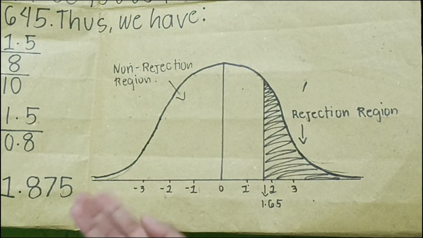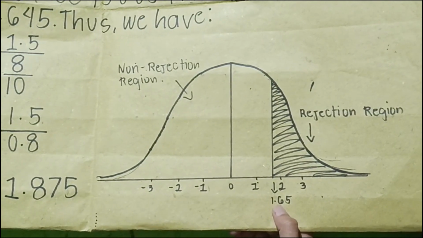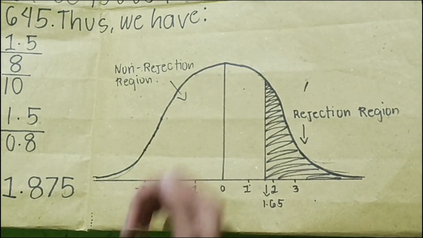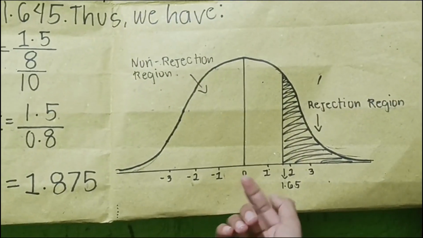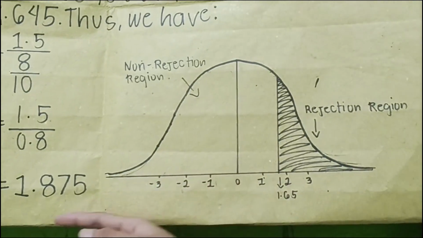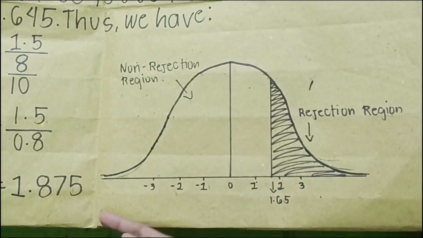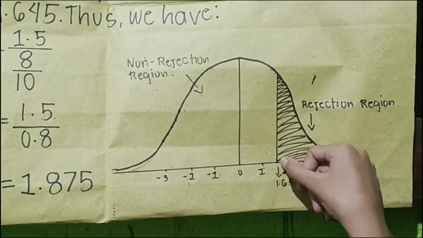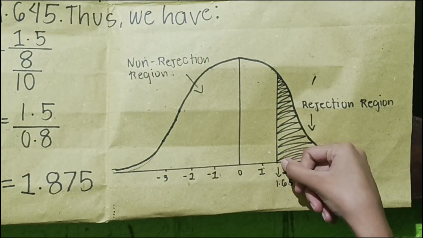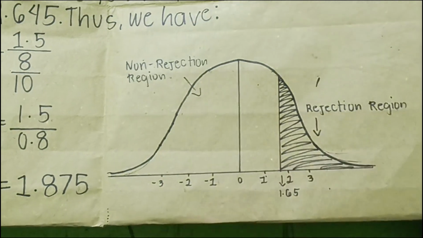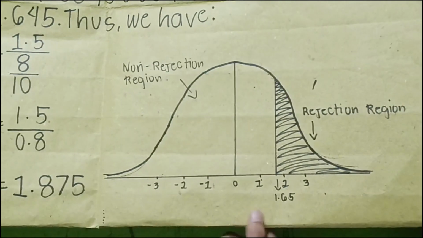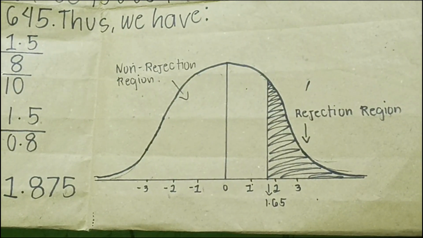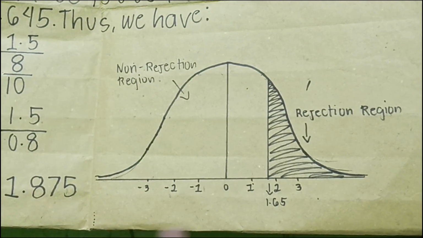Pagdating naman sa ating graph, ito yung ating critical value, yung 1.65, at nakuha natin siya dun sa table ng Z critical value. Ang ating computed value naman is 1.88, which is, andito siya banda. So, dahil dyan, ang ating decision ay i-reject natin ang null hypothesis at susuportahan ang alternative hypothesis dahil mas malaki yung ating computed value kesa sa critical value.